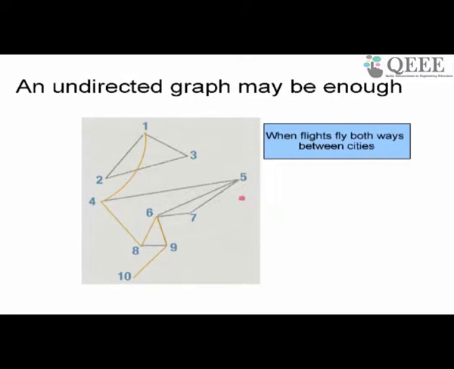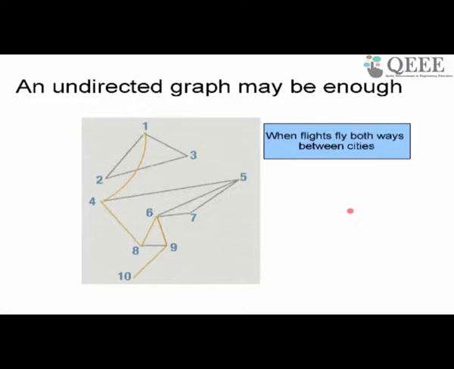This is an undirected graph, which means basically that I have modeled this in a way where every city to every other city there are flights going in both directions. Sometimes it's not like that, right? We know that there are these multi-hop flights. So for example, there may not be a flight going from Delhi to Varanasi. There may be only a flight going from Varanasi to Delhi. So there will be Bombay, Varanasi, Delhi, Bombay. Flight will go from Bombay to Varanasi, Varanasi to Delhi, and then it will come back to Bombay.